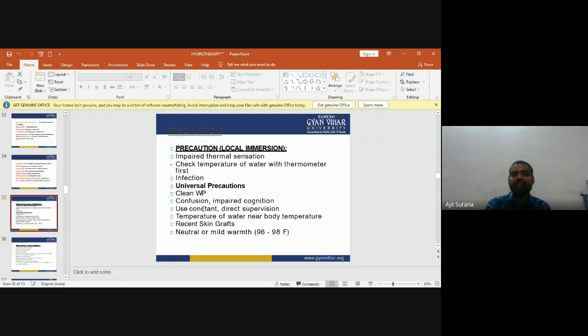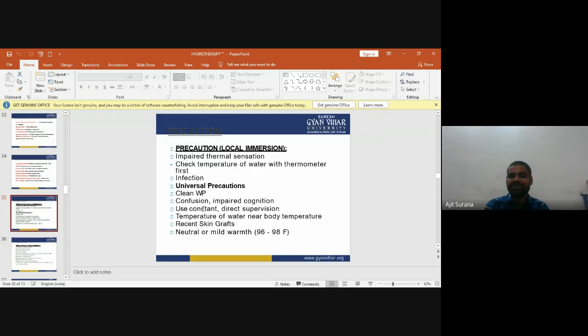Infection conditions: universal precautions of hydrotherapy, like a clean whirlpool. Confusion and impaired cognition: use constant direct supervision. Keep the temperature of the water near body temperature. Recent skin graft condition: neutral or mild warmth, 96 to 98 Fahrenheit. So these are the precautions in local immersion.